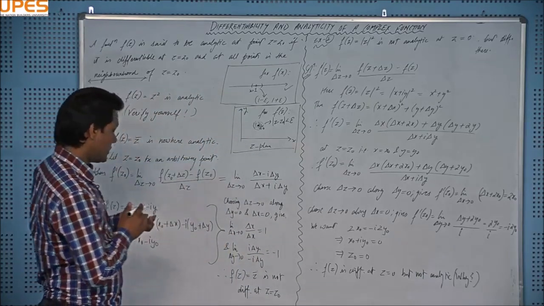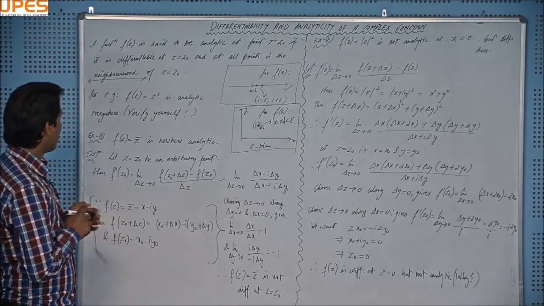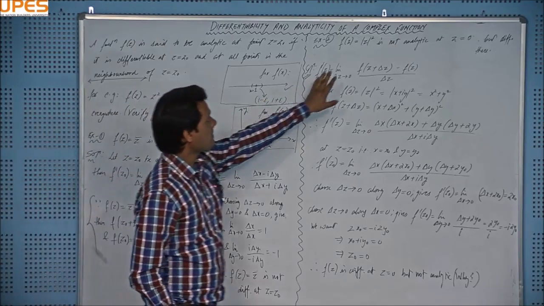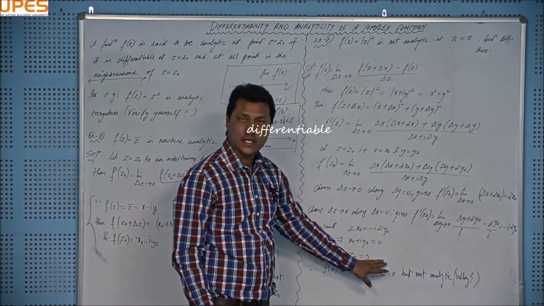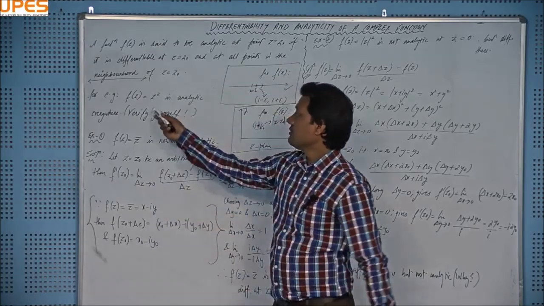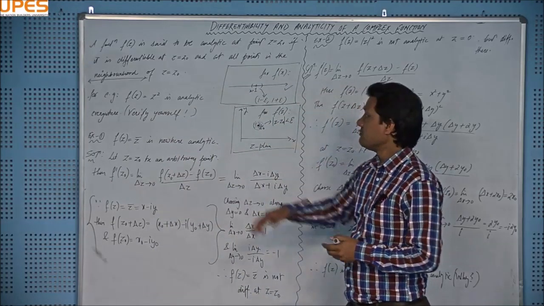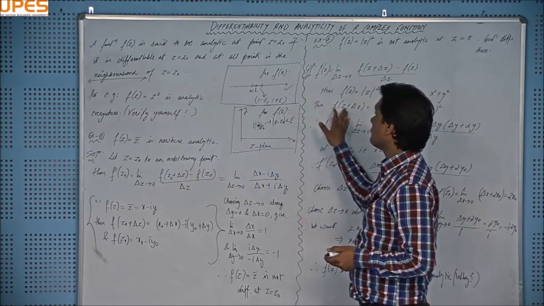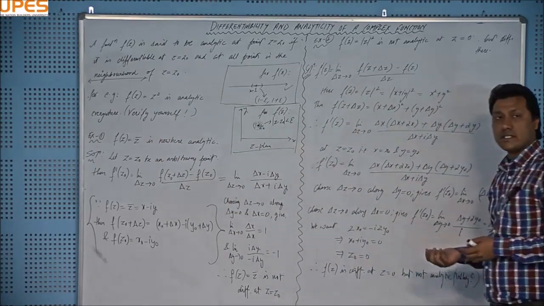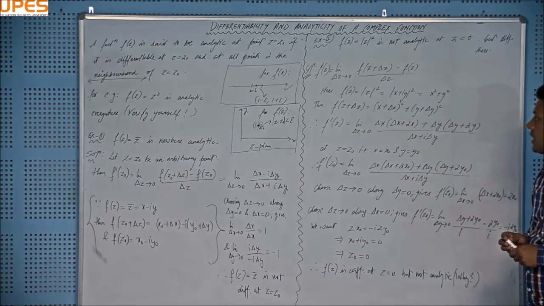So we have taken 2 or 3 different kinds of examples. An example which is nowhere analytic, right? An example which is analytic at one point, right? Okay, and a previous example f(z) equal to z square, this one, which is everywhere analytic, right? You can check this definition for this point and you will get a good looking derivative, right, along any path.